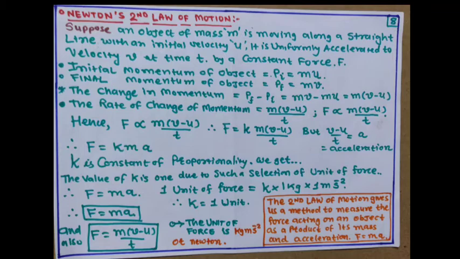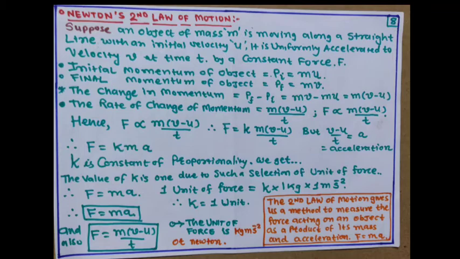So, the change in momentum, Pf minus Pi, is equal to mv minus mu, equal to m into (v minus u). The rate of change of momentum is the change in momentum upon the time interval, equal to m into (v minus u) upon t, and F is proportional to m into (v minus u) upon t.